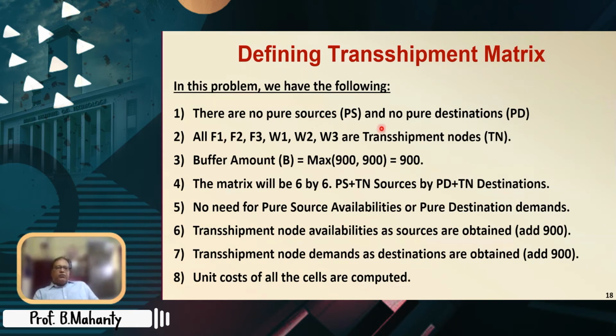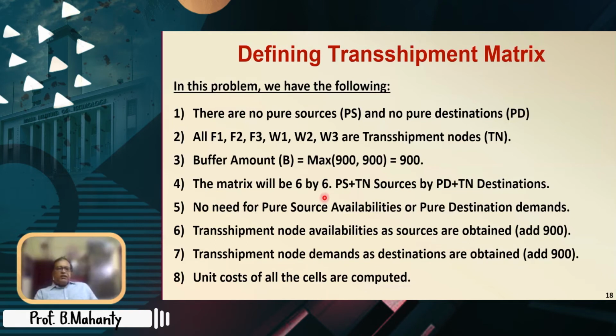All right. So here are some of the things. There are no pure sources and no pure destinations, as you have already said, because there is transshipment happening between all cells, right? And the cost is 1. And F1, F2, F3, W1, W2, W3 are all transshipment nodes. So it is a 6 by 6 matrix. Buffer amount B is the maximum of 900 and 900, that is 900.